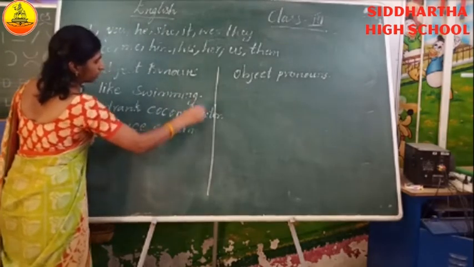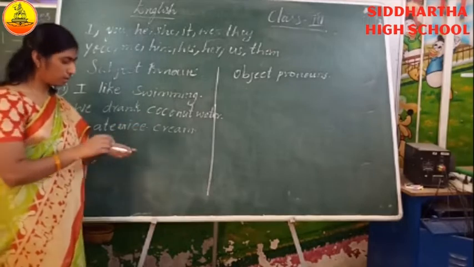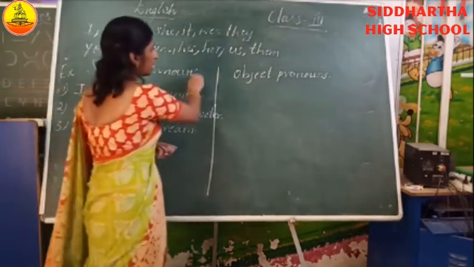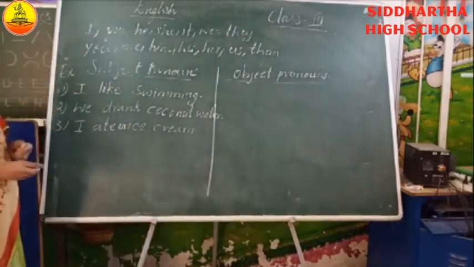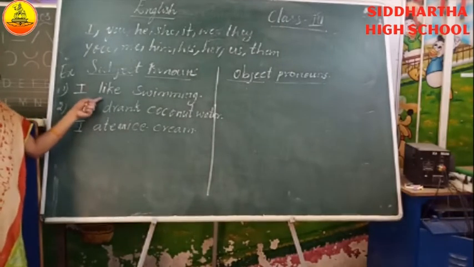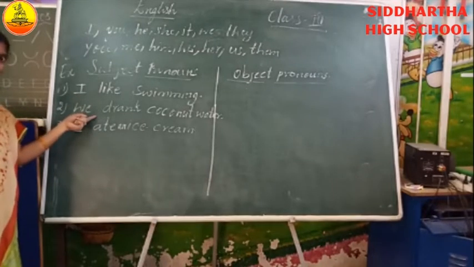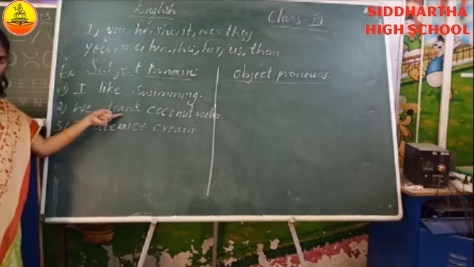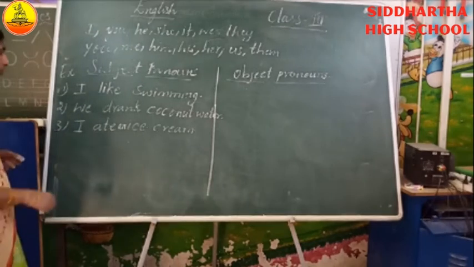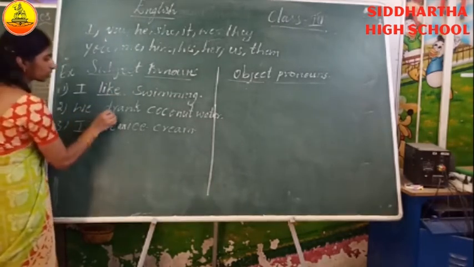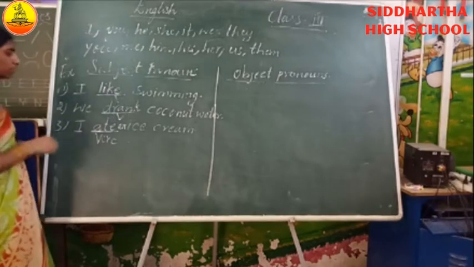Right. So, listen here. What are action words? In the last class, we have learned action words are nothing but verbs. Now, what is the action here? Like. You like to swim. In this, the action word is like. Here, drank is the action word. In this sentence, I ate an ice cream, this is the action word. Action words are nothing but verbs. So, this is a verb and this is a verb in this sentence.